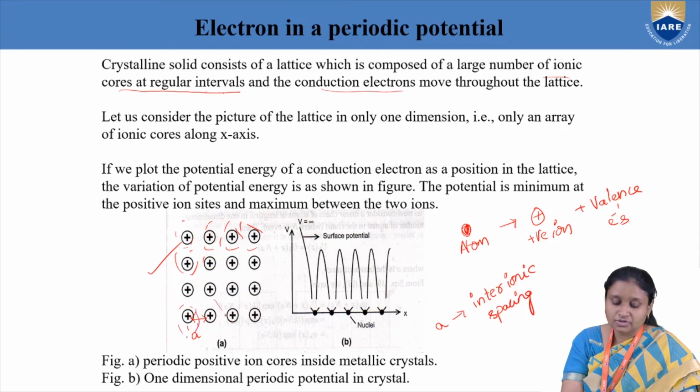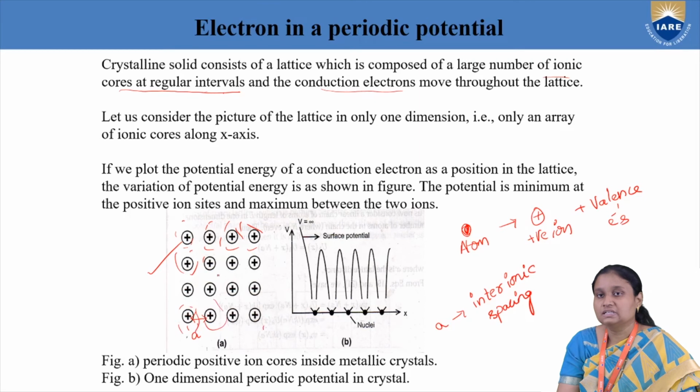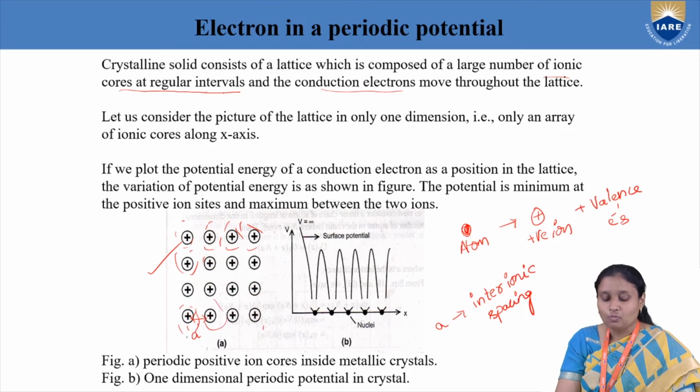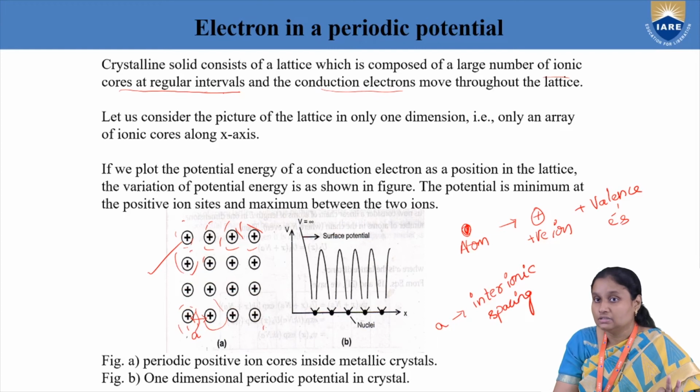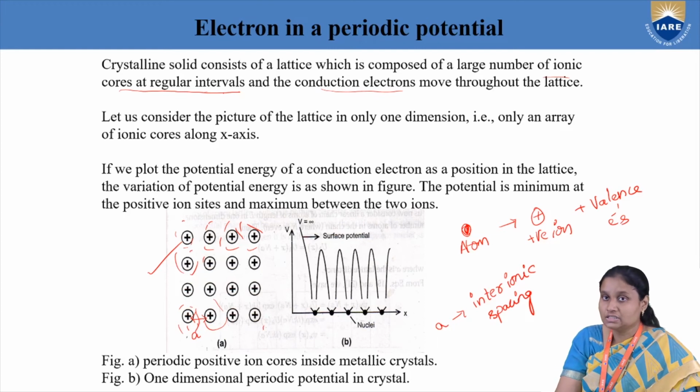Now we have our electron moving inside the crystal lattice. As I told you, we are taking into consideration the interaction between that free electron and the positive ion.